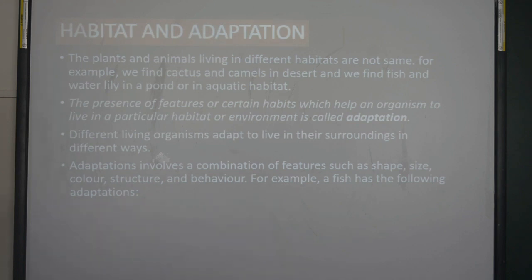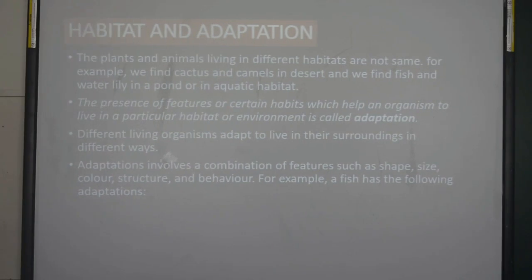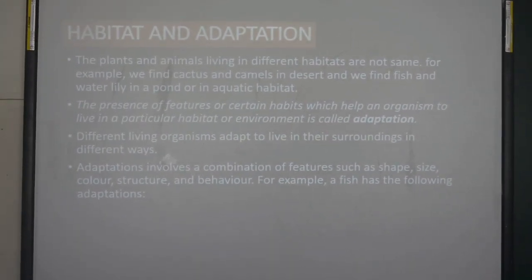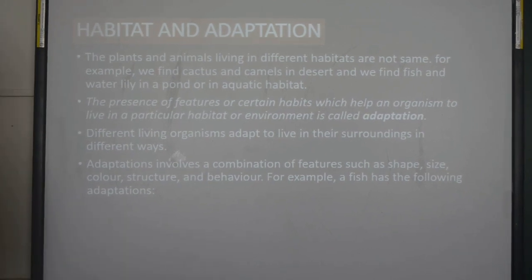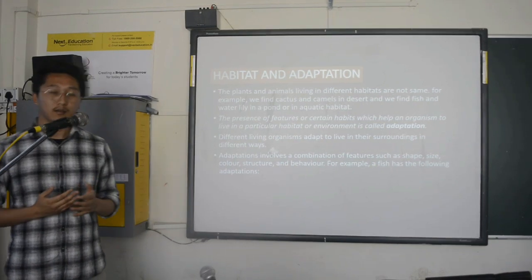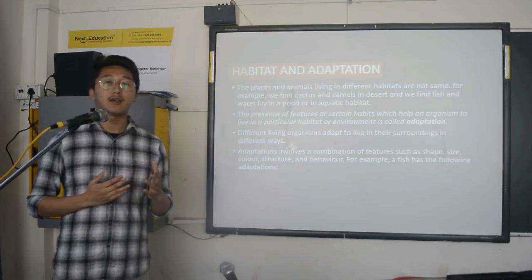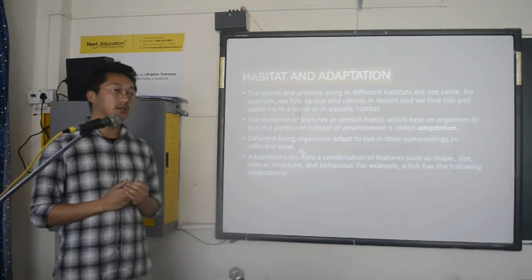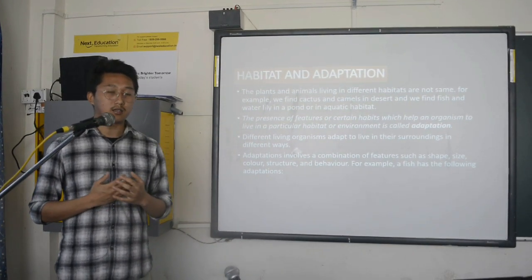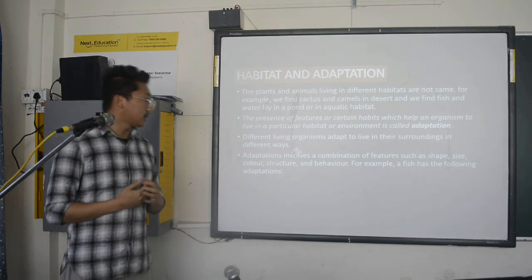So we can see different shapes and structures. If we take the example of cactus, the cactus has developed thorns instead of leaves to survive in dry conditions. So that is the example.